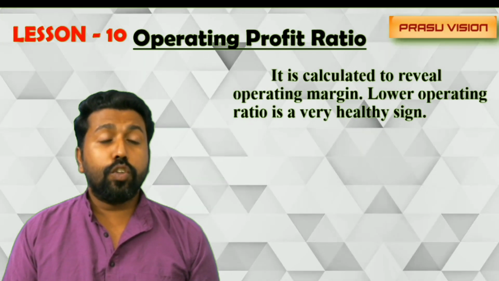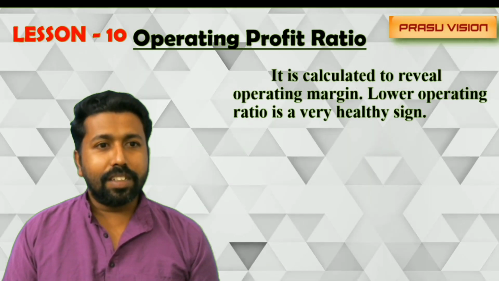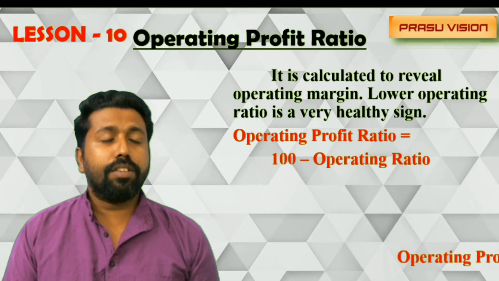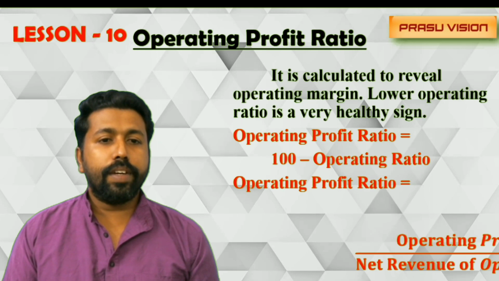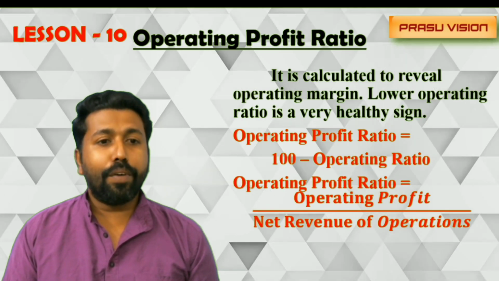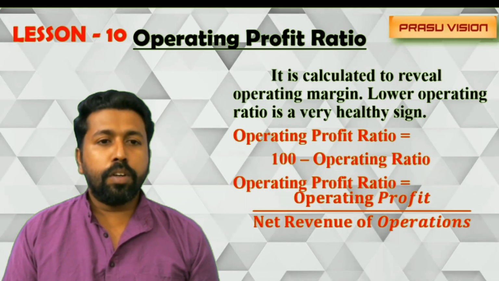Operating profit ratio is very simple to find out. It is calculated to reveal the operating margin. And remember, the equation is 100 minus operating ratio. Or we can use another equation, operating profit divided by net revenue from operation.